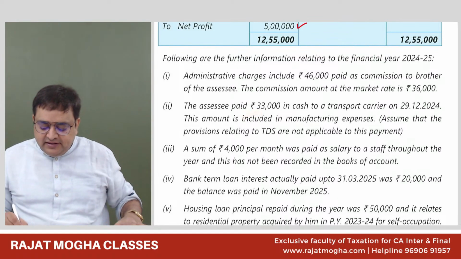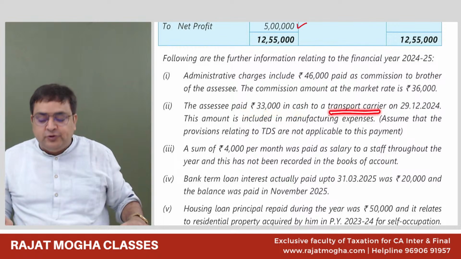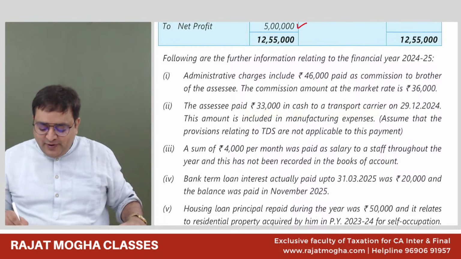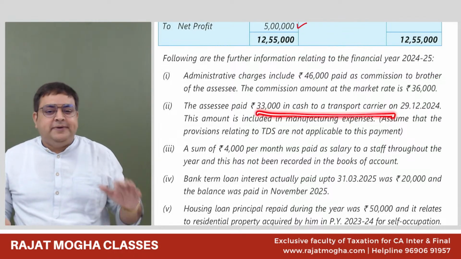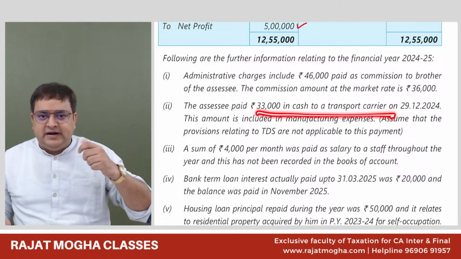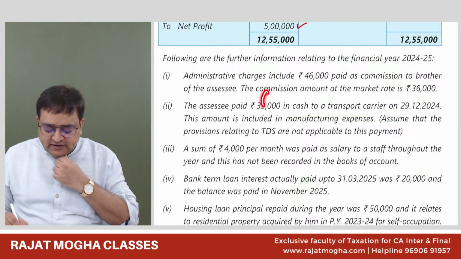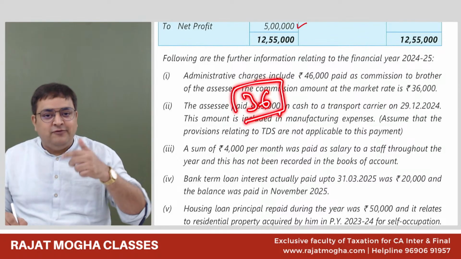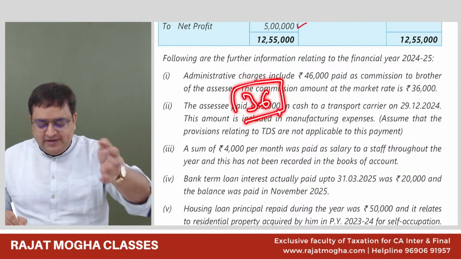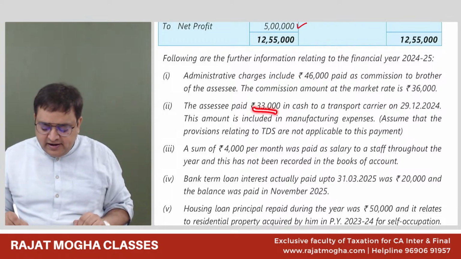The assessee paid 33,000 in cash to a transporter. Please tell me, to a transporter, how much can we pay? 35,000. Up to 35,000, no problem. But if you have paid 36,000, then disallow fully. Disallow 1,000 or fully? Fully. But however, here it would be allowed.